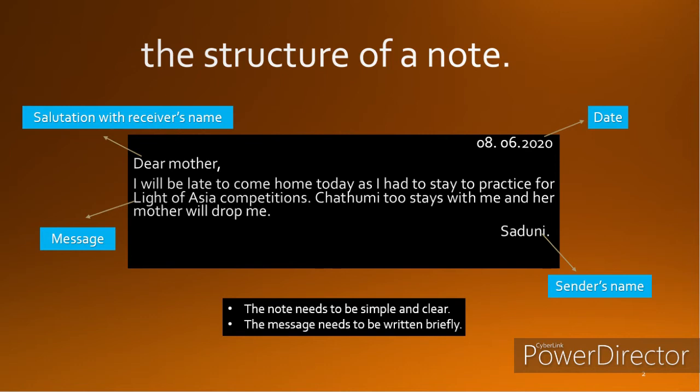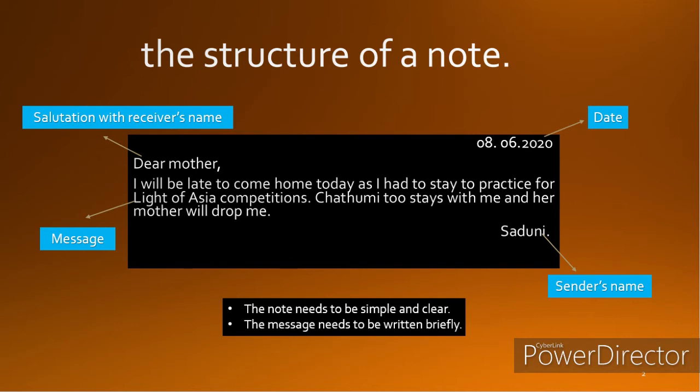This note is written to mother. So if you are writing the note to your friend, you can write Dear and mention your friend's name, like Dear Jenny. Then you can write the message or the piece of information that you need to deliver to your friend, as I have mentioned in this example note.